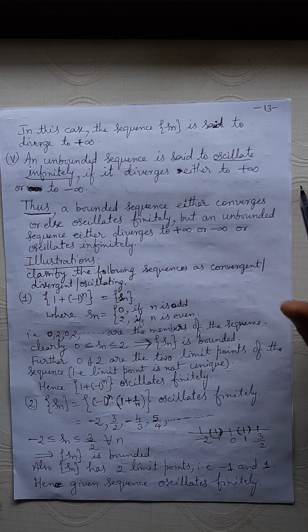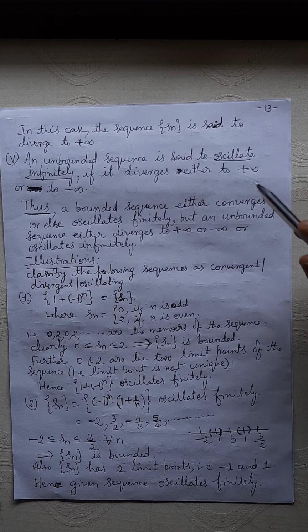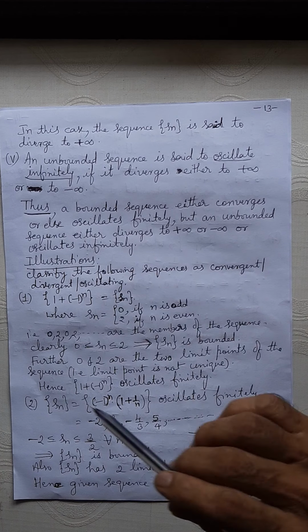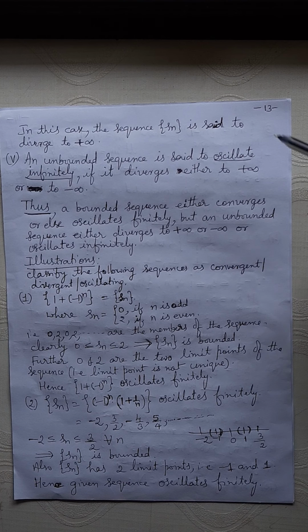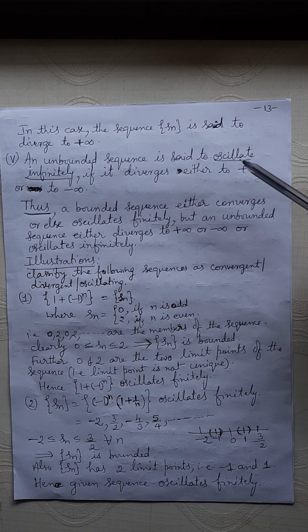So okay, coming to the last case, an unbounded sequence is said to oscillate infinitely. An unbounded sequence oscillates infinitely when it varies between plus infinity and minus infinity. An unbounded sequence is said to oscillate infinitely if it is either divergent to plus infinity or minus infinity.